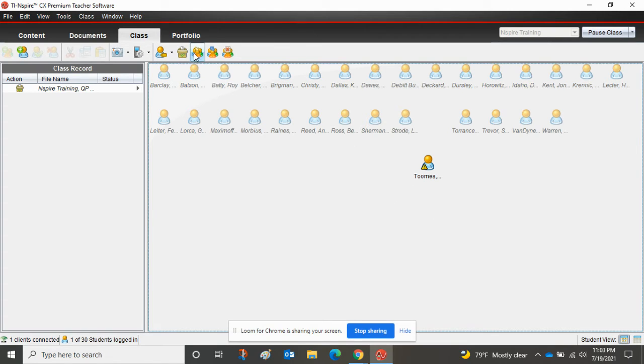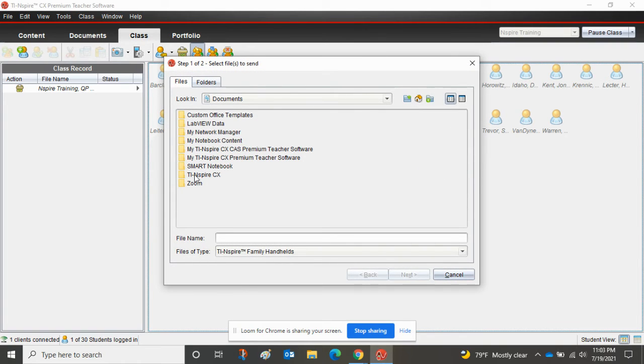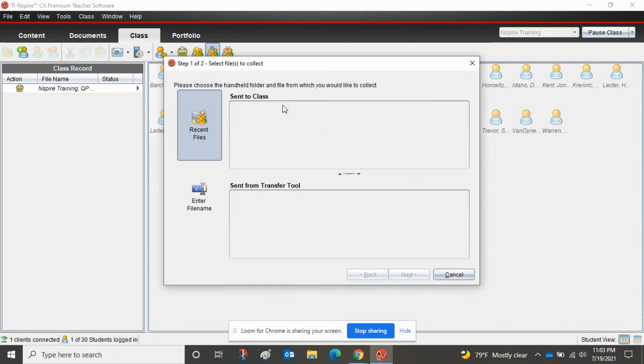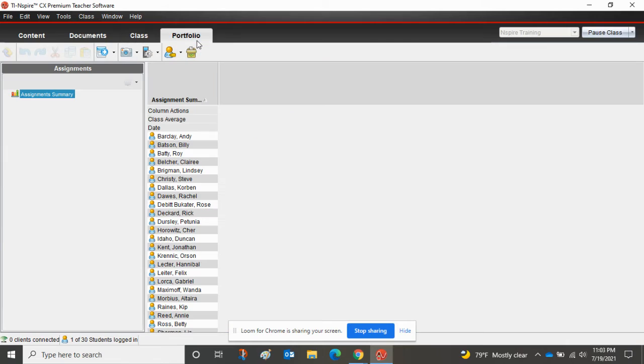To pull it back, once you send the file, then you'll get an option to resend it, to pull it back, to collect it from the class. So here's a button. I'll collect from the class, and it'll collect the data, and then you'll build a portfolio for those students. And you have an assignment list here. It'll build in the grades if you have them built in. Great system there.